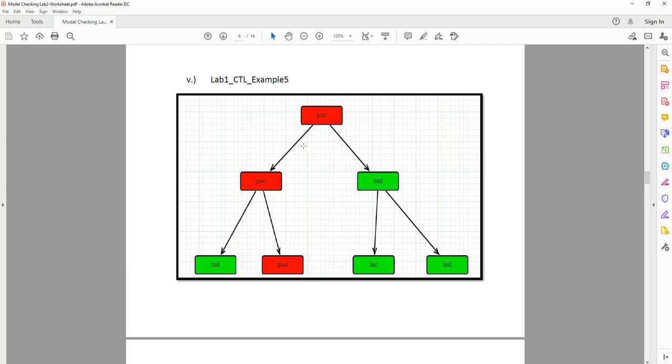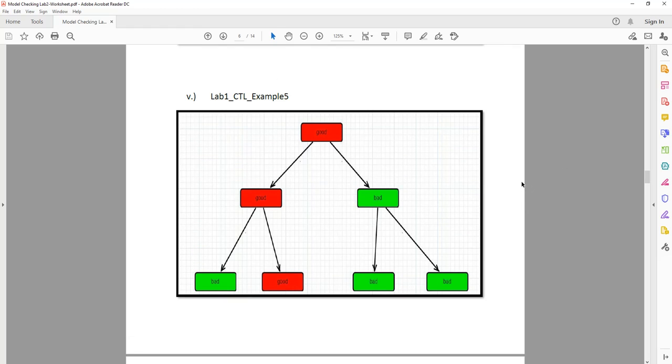So good, good, and good are all red and our bads are green. So, if you remember, what could possibly make all the goods red? You're looking for good. Well, the strong until looks like this could be the answer.